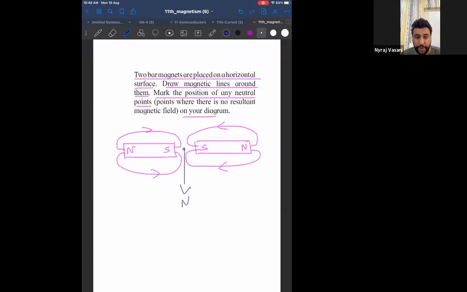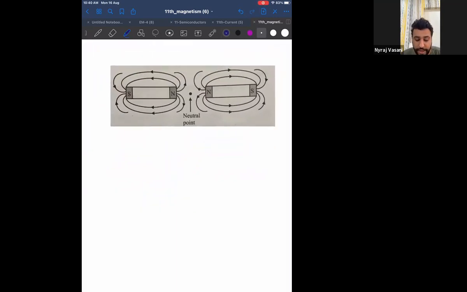Now in the module, see how they have given you the answer. Tell me if you have understood their diagram as well. They have taken South Pole, North Pole, North Pole, South Pole, doesn't matter. Two like poles they have taken together, so they will repel each other. And between the two magnets, you have a point which is called the neutral point.